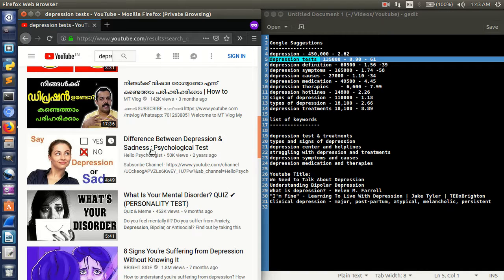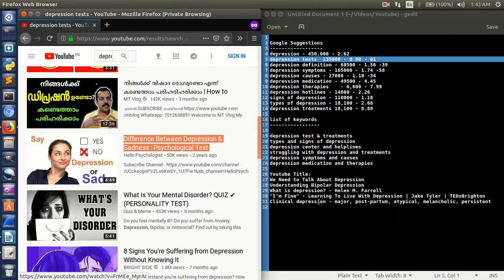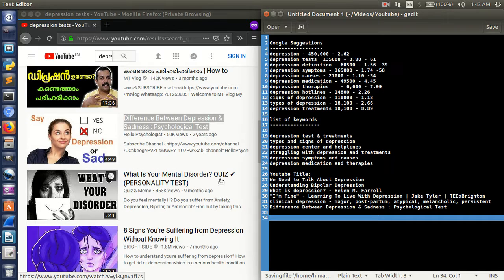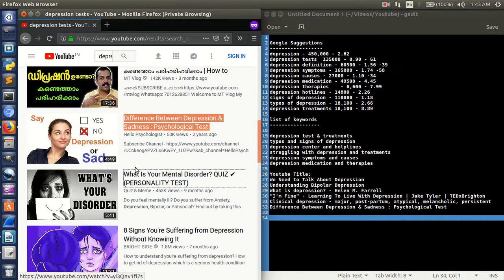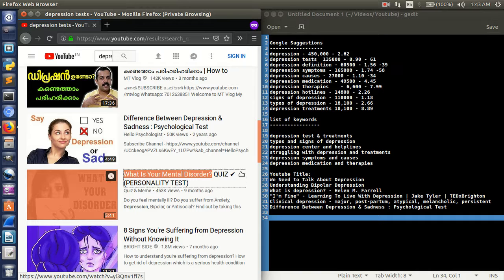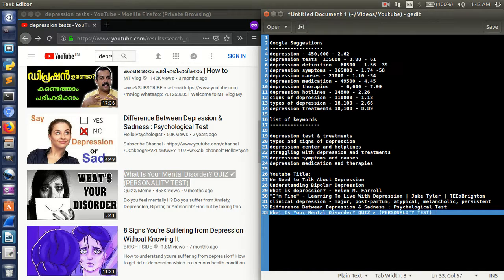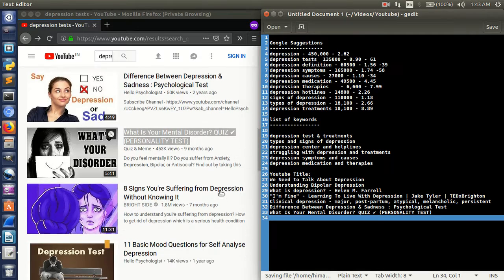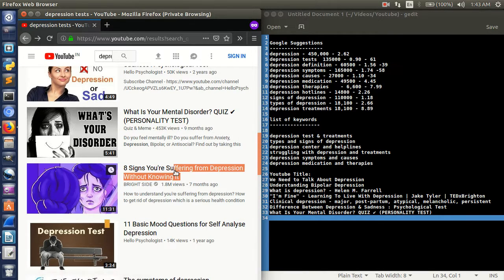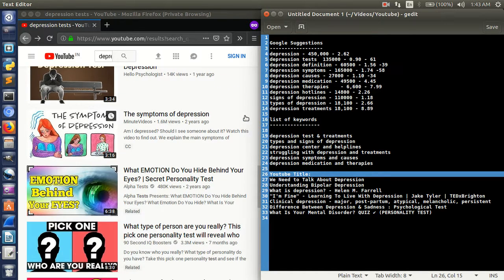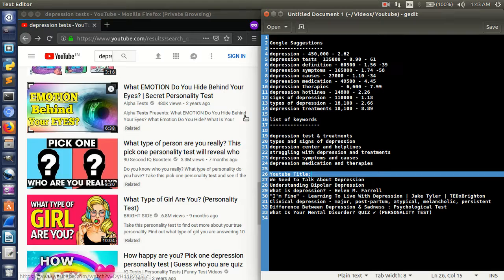Difference between depression and sadness, right? Sadness and depression is a good one, because we haven't got anything related to sadness. So sadness, right? Mental disorder can be a good one. We just need the title tag. We had this list also. 8 signs of suffering from depression. We have the signs, so we don't need this. 11 basic moods of self-analysis and depression, synonyms of depression, this kind of thing.